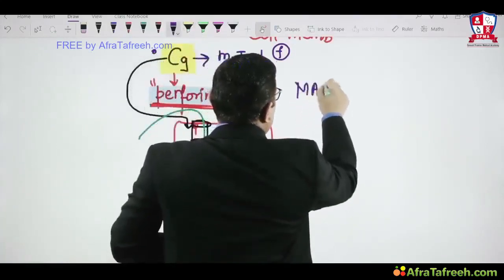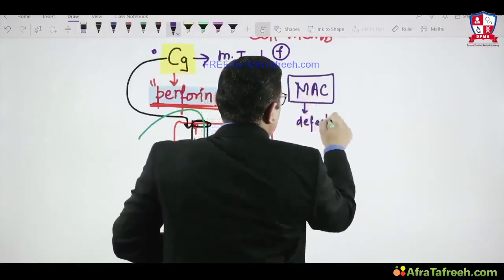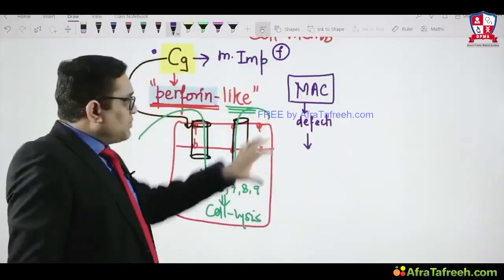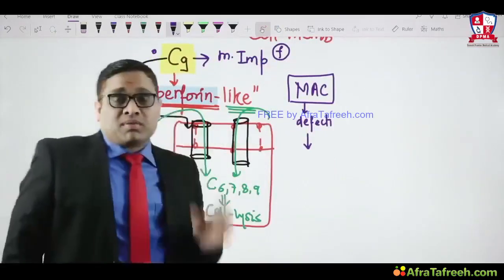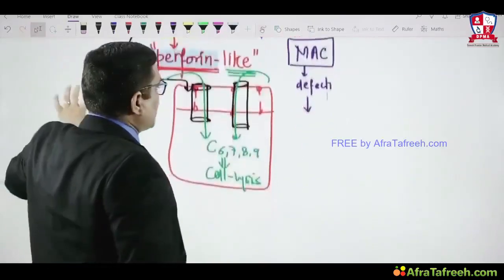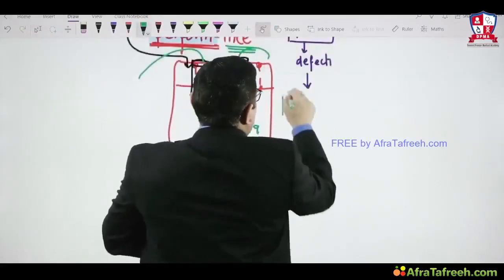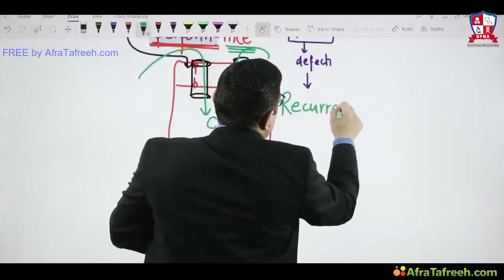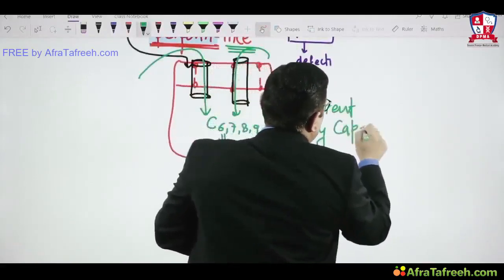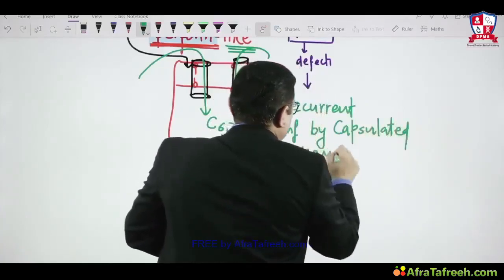And whenever the membrane attack complex is defective, then what happens? Because they are lysing the membrane, this membrane lysis will be affected, and that is why this patient will have recurrent infection by capsulated organisms, right? So recurrent infection by capsulated organisms.